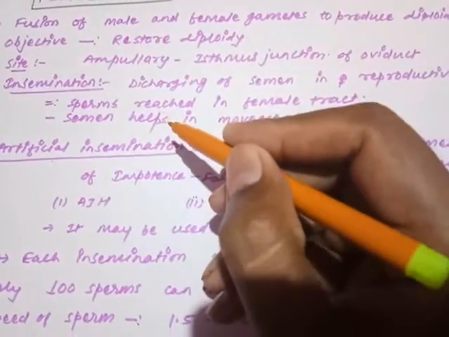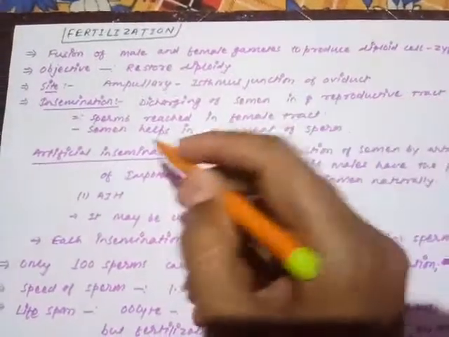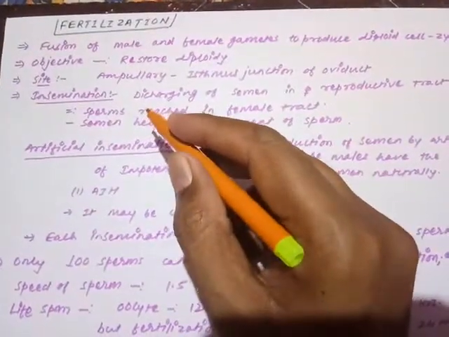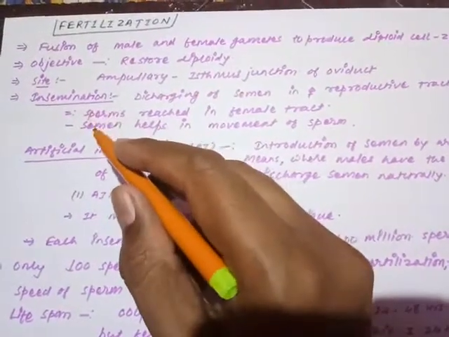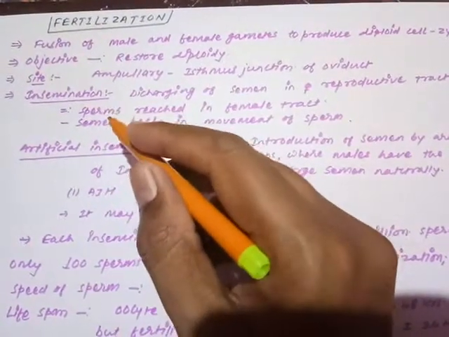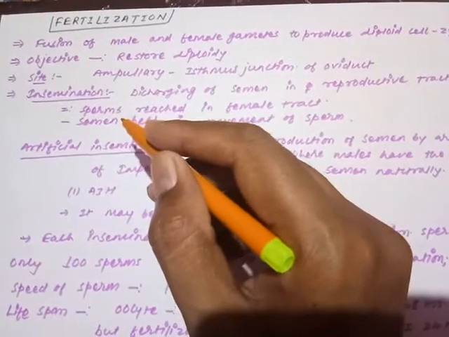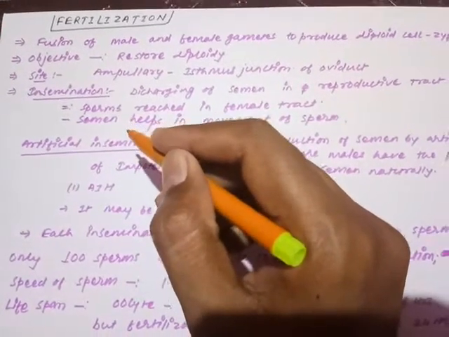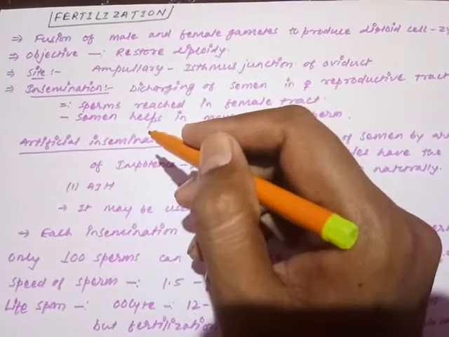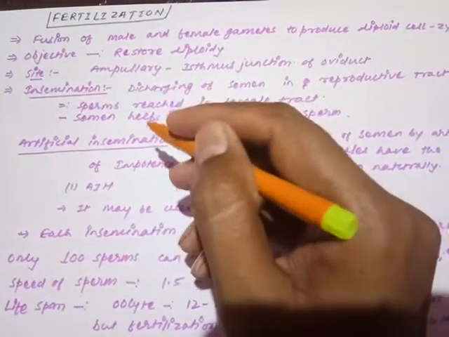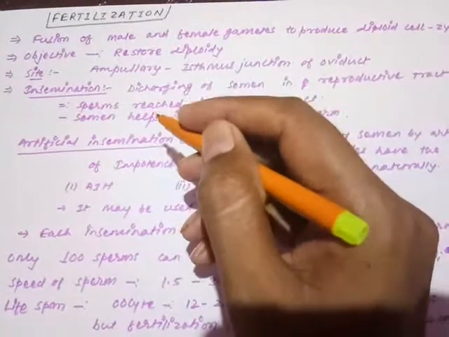The process of discharging the semen into the female reproductive tract is called insemination. So the discharging of sperm into the female reproductive tract is called insemination. In means inside, semination means semen. So when the semen is introduced inside the female reproductive tract by the male copulatory structure, that is the penis, the sperm is discharged along with the semen, not only the sperm.